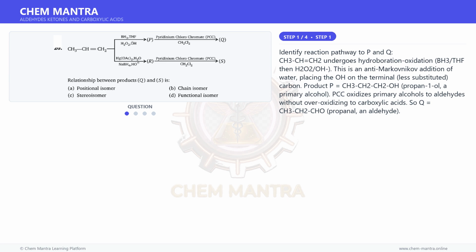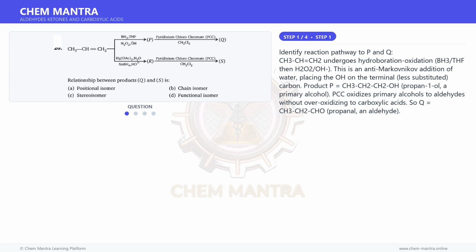CH3-CH=CH2 undergoes hydroboration-oxidation, BH3·THF then H2O2/OH-. This is an anti-Markovnikov addition of water, placing the OH on the terminal, less substituted carbon. Product P is CH3CH2CH2OH, propan-1-ol, a primary alcohol.